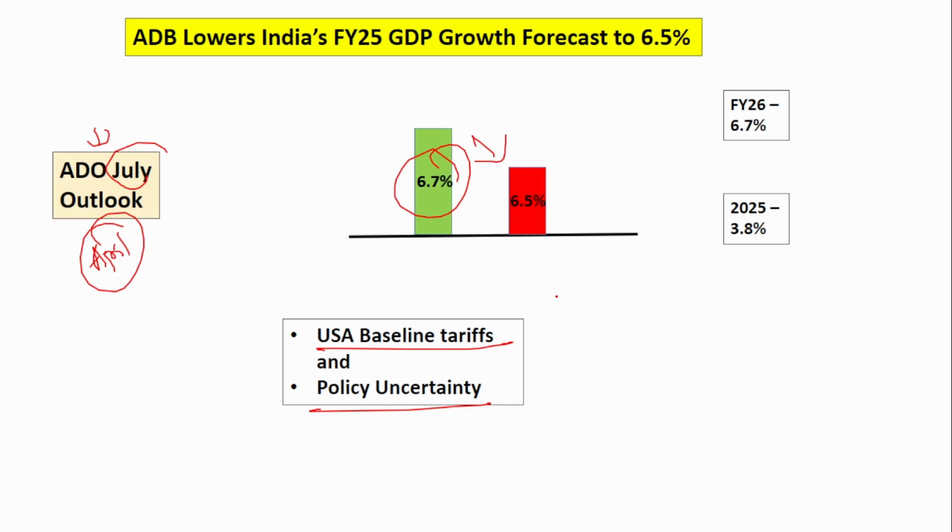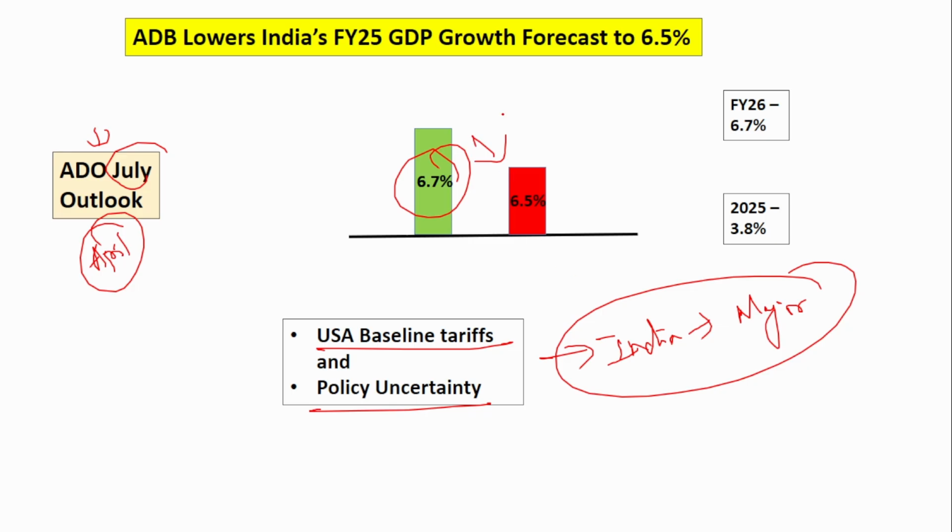But in spite of this reduction, India still remains the fastest growing major economy. Though the GDP forecast has been reduced compared to the forecast made in April, India will still be the fastest growing major economy. This is for financial year 25. For financial year 26, India is expected to grow at the rate of 6.7%, and the inflation in 2025 for India is expected to be around 3.8%.